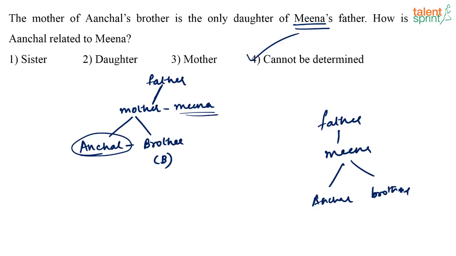Now, Anchal generally is a female name. So, how is Anchal related to Meena? Daughter. That's what we would immediately write. But don't write like that. Here, the gender is not given, so we cannot assume. So, the answer is can't be determined.